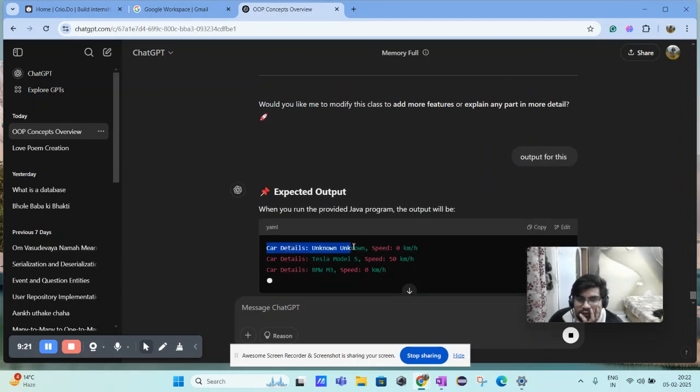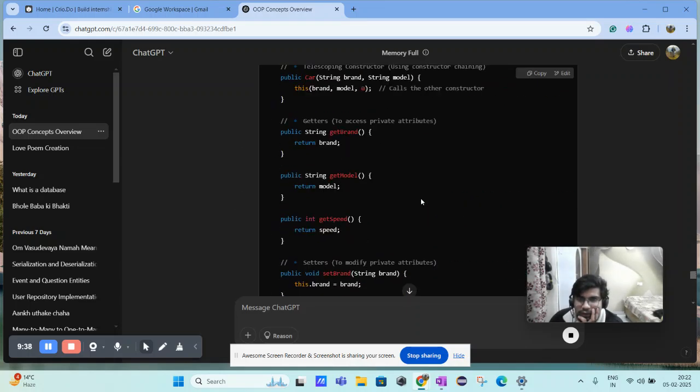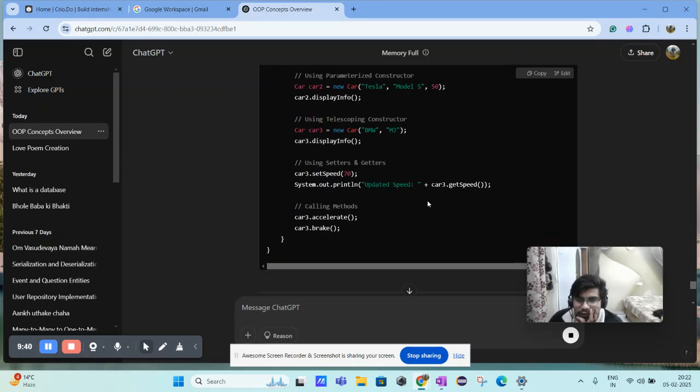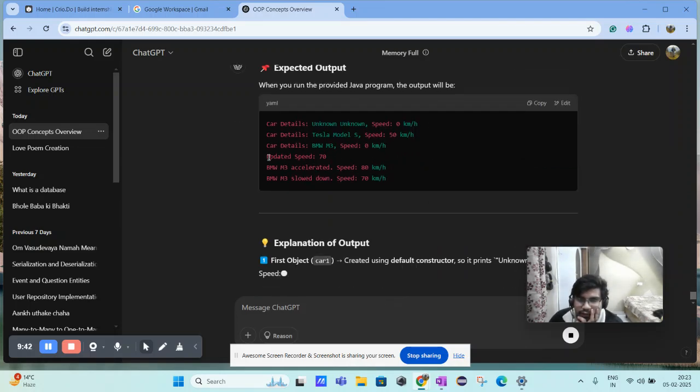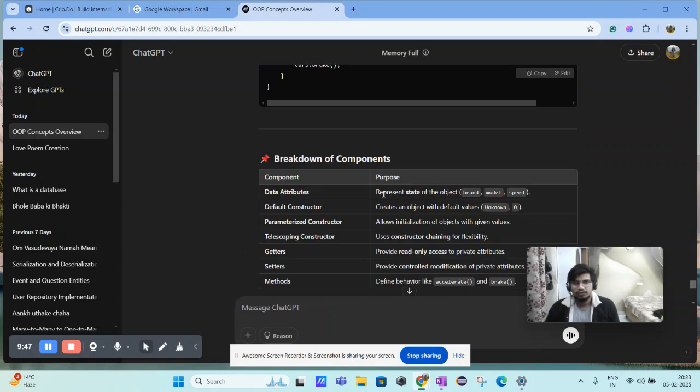So see, the first is unknown because it is calling the default one, the speed is 0 because we did a plus 10 and a minus 10. Same goes for the Tesla Model S. The second time we provided the model name and whatever the second constructor told us to. And the third one was the speed, right? The second one was model. So yes, same goes for everything. Now you get the idea of it, okay, how these things are important.